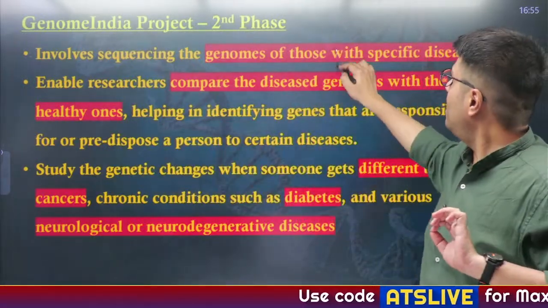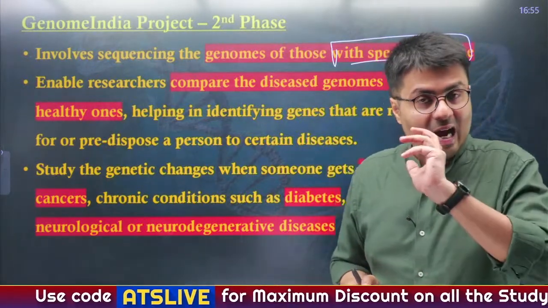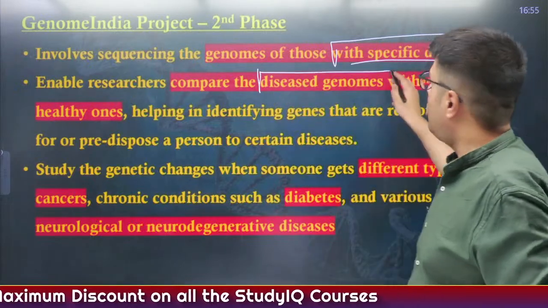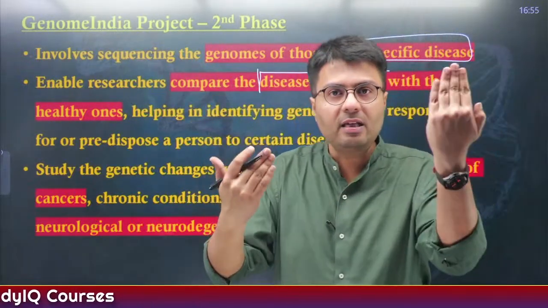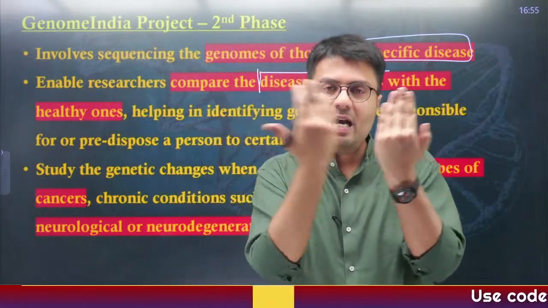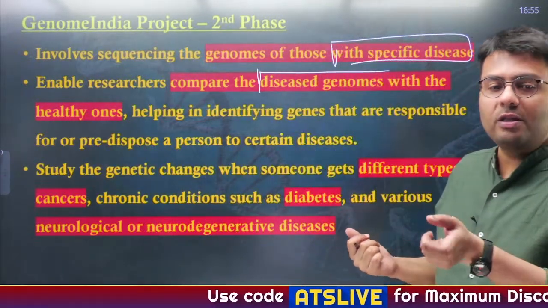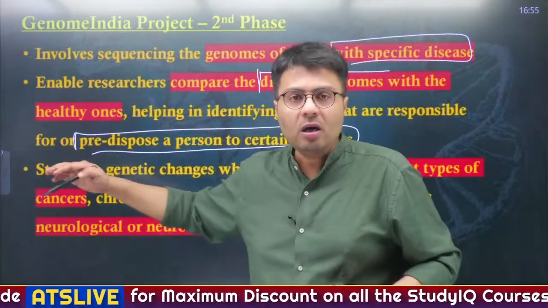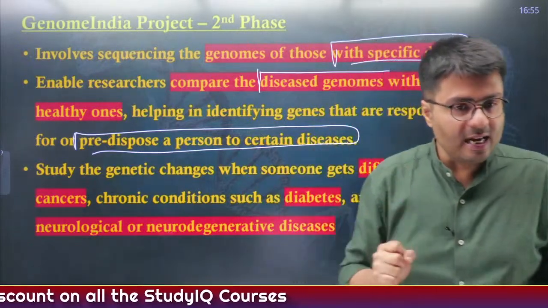Now, second will be the genetic sequencing of people who have specific diseases, and understanding this will help researchers compare the disease genomes with the healthy ones, so we can identify the differences between a healthy genome and a disease genome. And therefore, by understanding the differences, we can understand if the person was predisposed to a certain disease, or that disease might have happened due to mutation in his or her DNA sequencing.